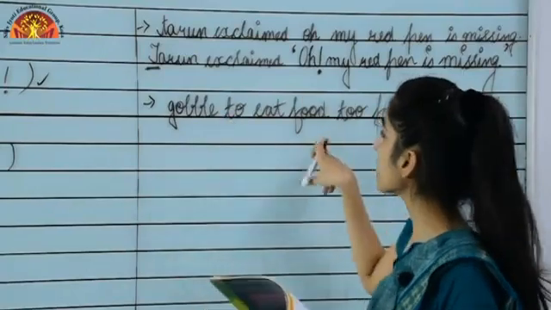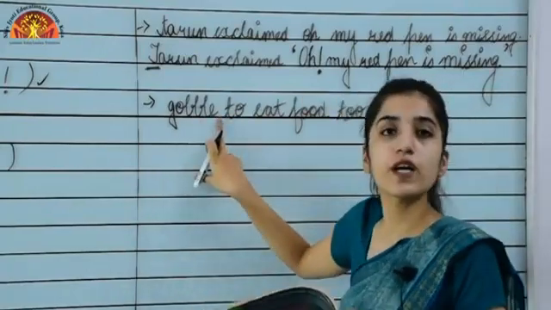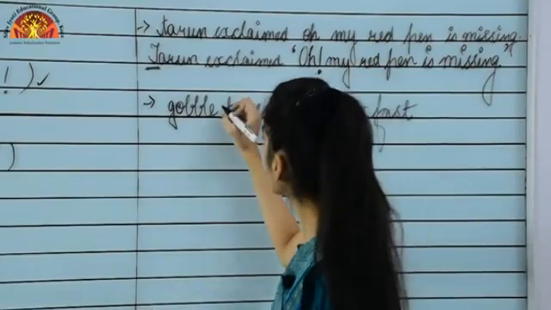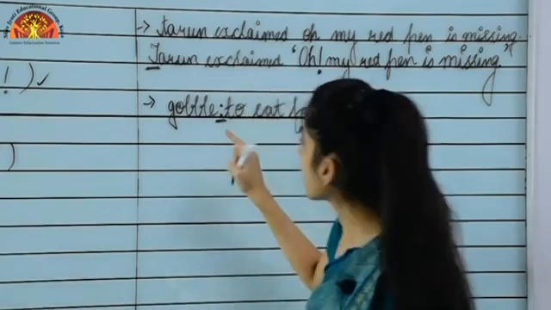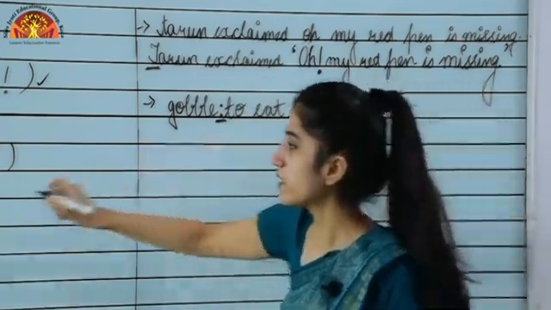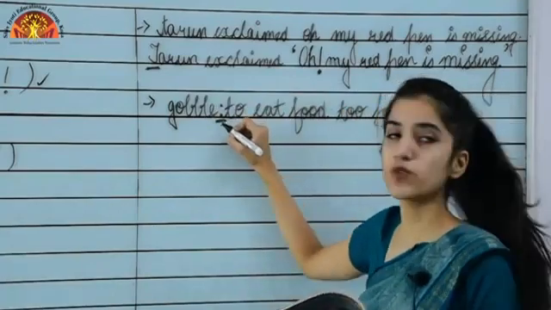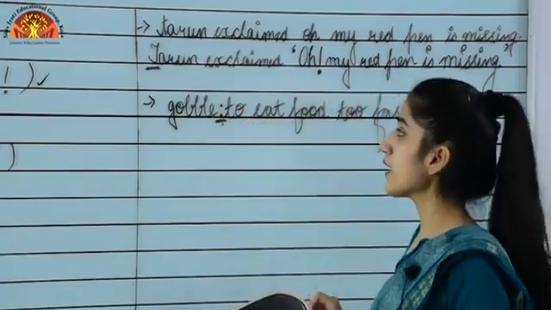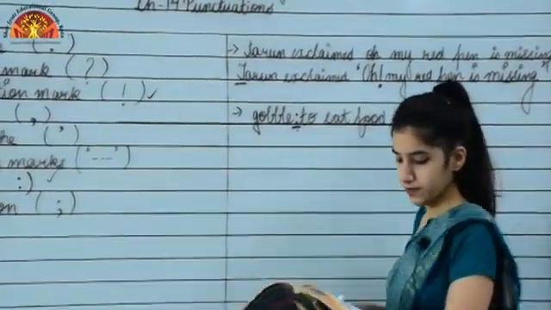Here we are telling the meaning of which word? Gobble. So after this word what will come? A colon will come. Okay. So here we will put the colon. You can see here we are putting the colon. This was the colon, right? This is the sign of the colon that we will use in a sentence. Okay. Now moving to the next one.